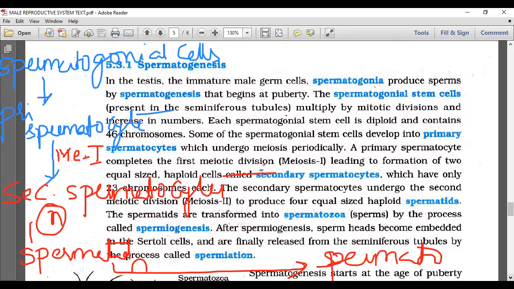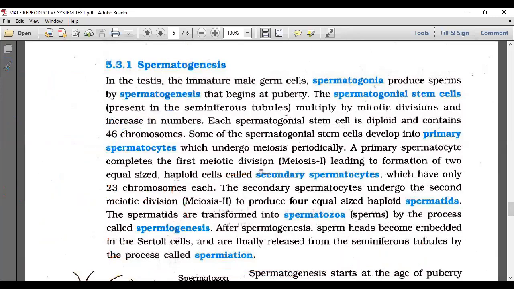After spermiogenesis, the sperm heads become embedded in the Sertoli cells, which are finally released from the seminiferous tubule by a process called spermiation. Okay, let's do it on the whiteboard, in a clear-cut format.